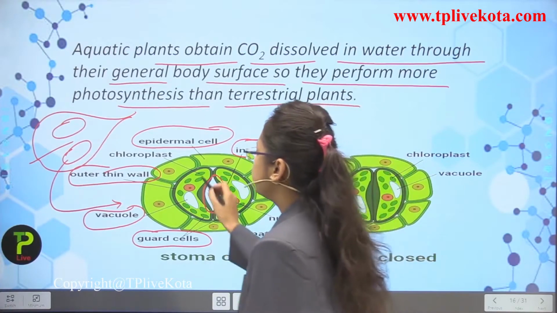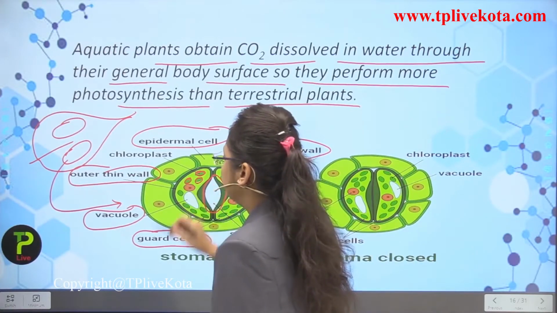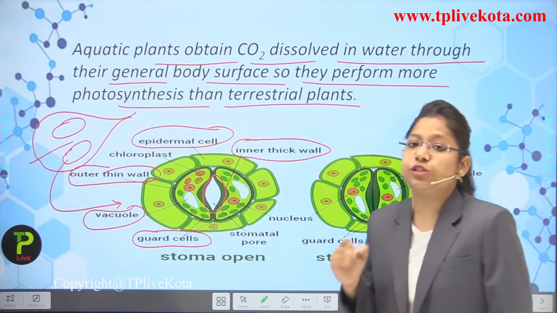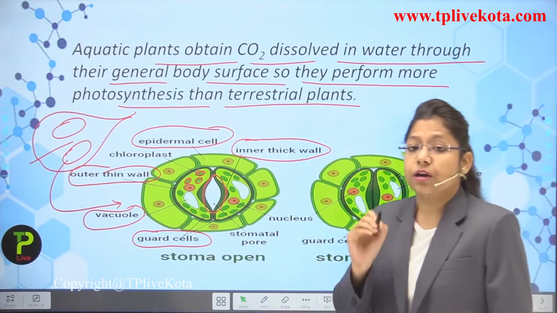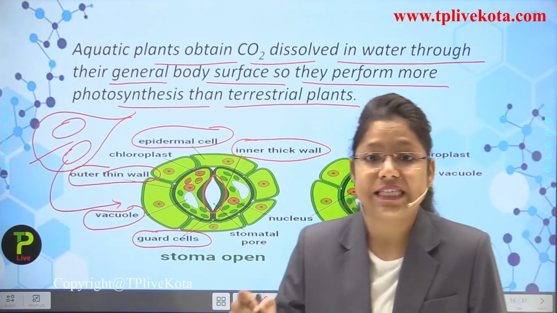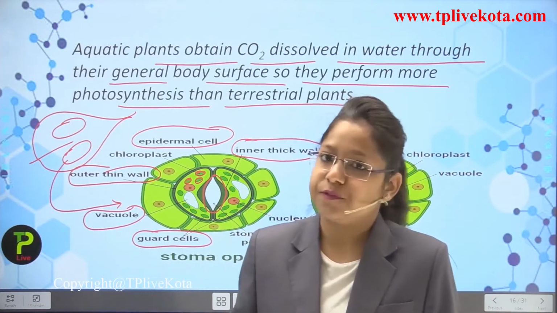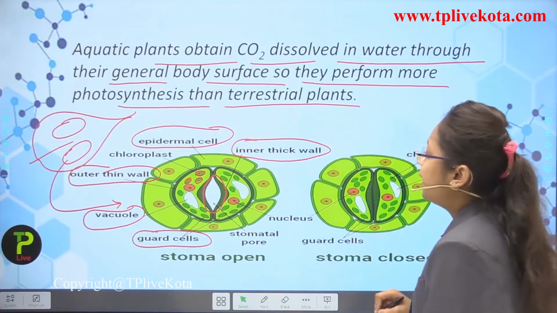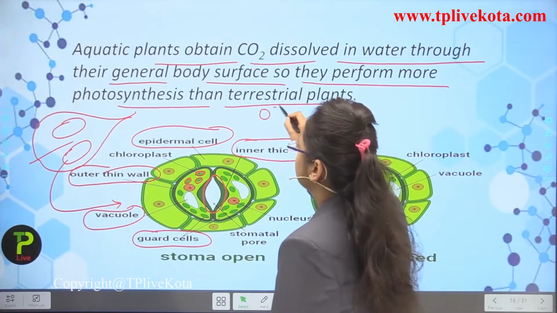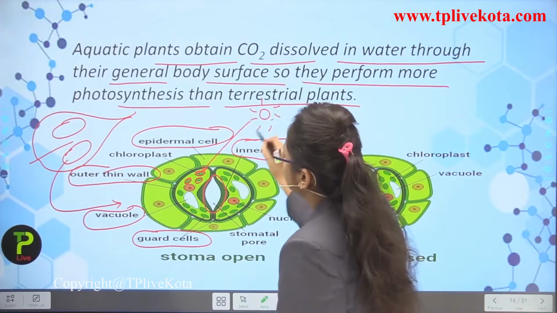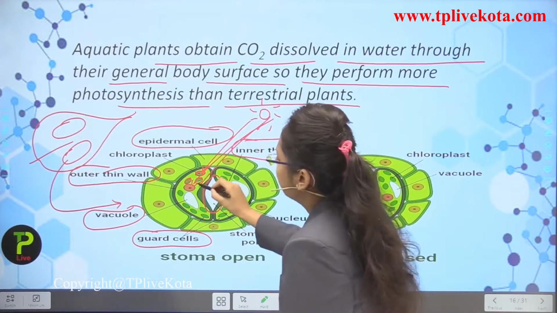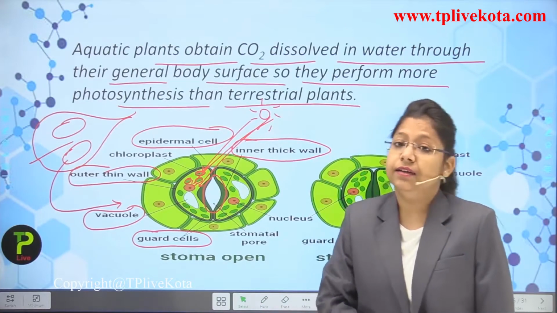So students, there are chloroplasts present inside the guard cells of stomata. So this is the position of chloroplast. Now what will happen, when the light energy comes onto it, it is trapped by the chlorophyll pigment which is present inside the guard cells.